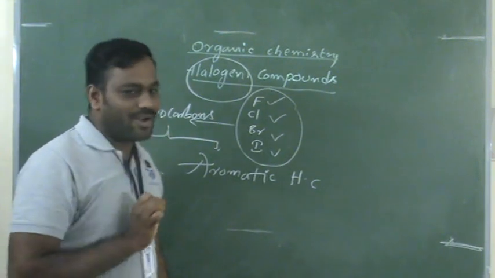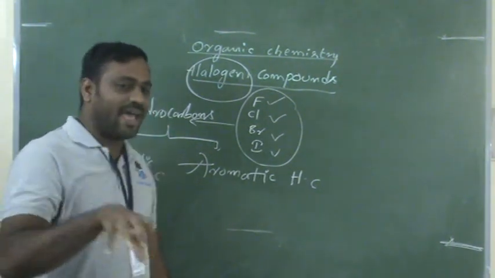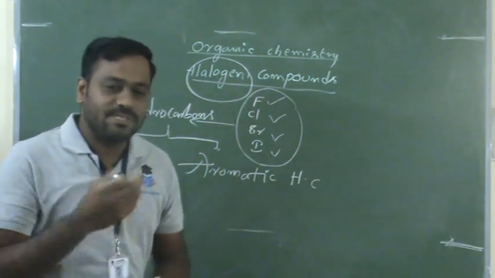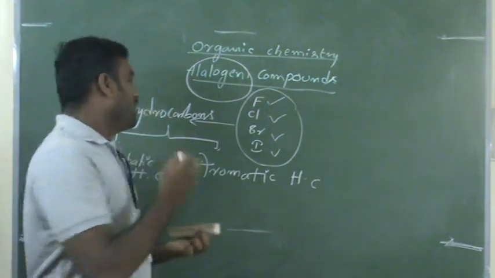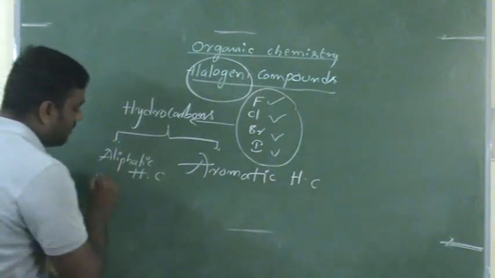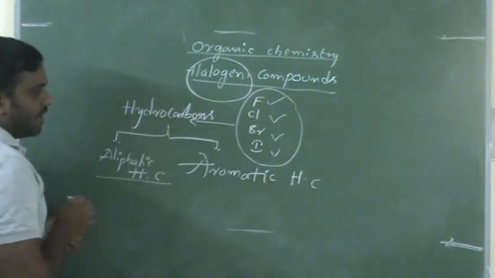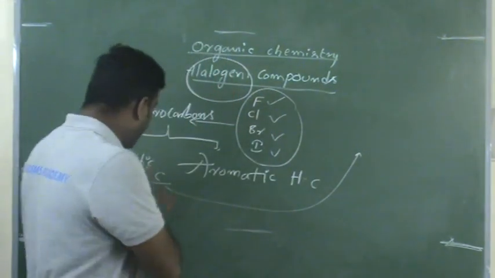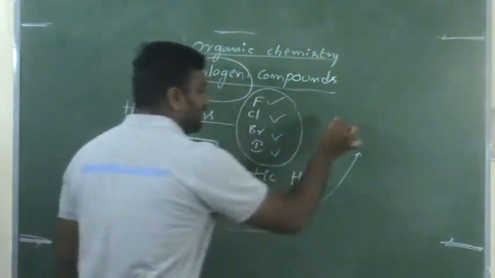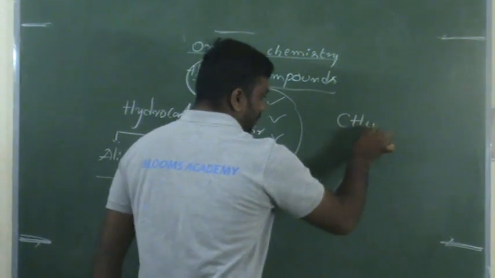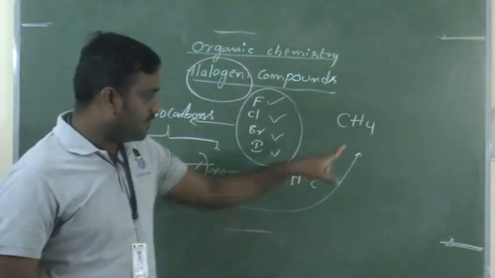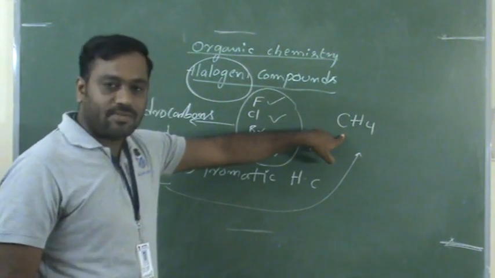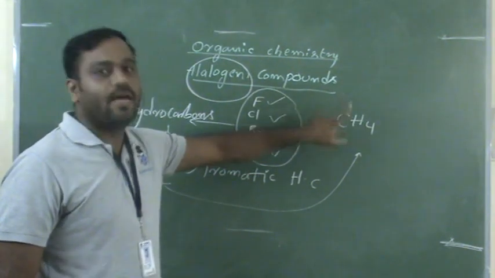I think you may get one doubt here. How are these halogen atoms attached to these hydrocarbons? The simple thing is, if you take one hydrocarbon, the best example of an aliphatic hydrocarbon is methane. The methane formula is CH4. This is the best example of an aliphatic hydrocarbon.